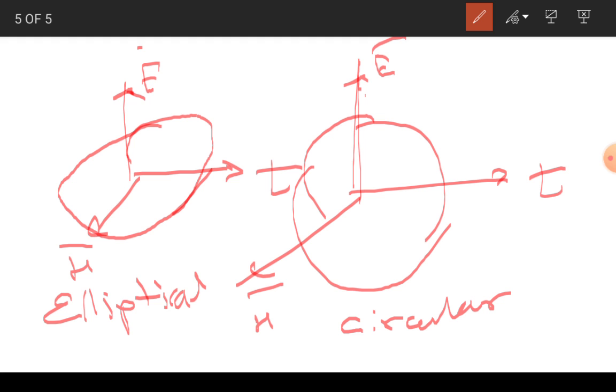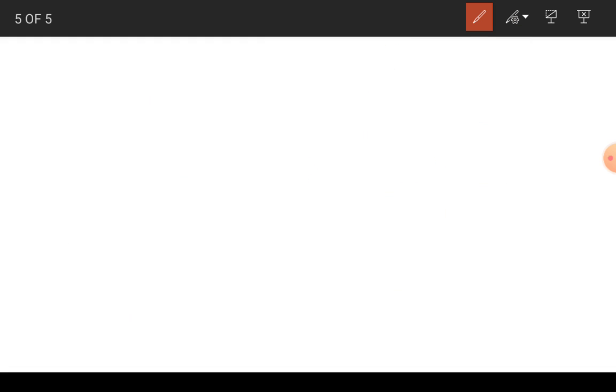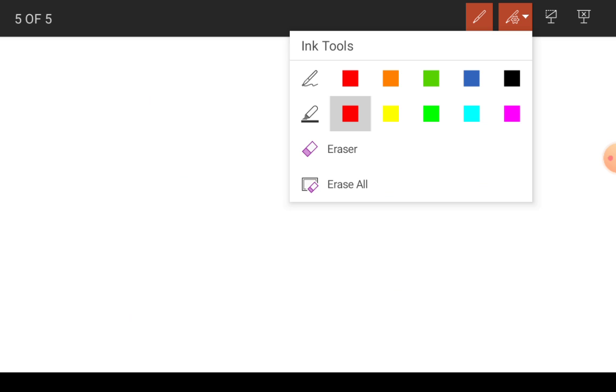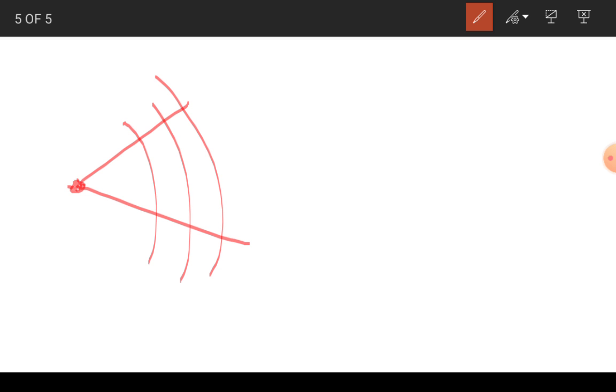Mostly in optical fiber we are using the spherical coordinate system. In the spherical coordinate system, suppose here is the point and these are the rays that we have studied in the antenna.